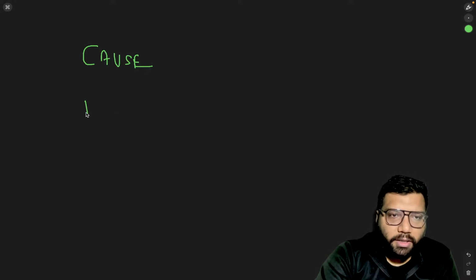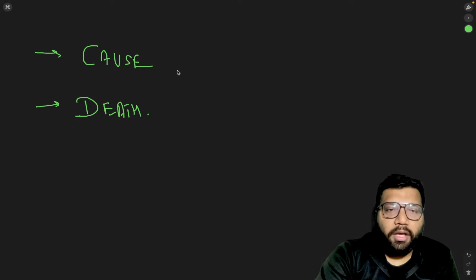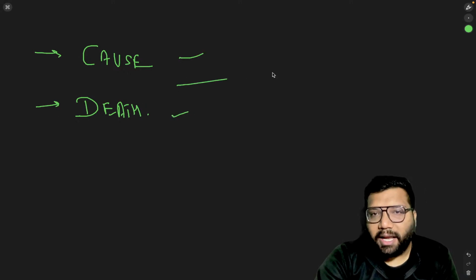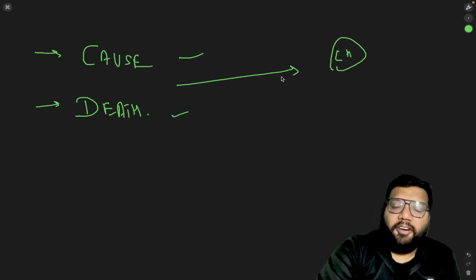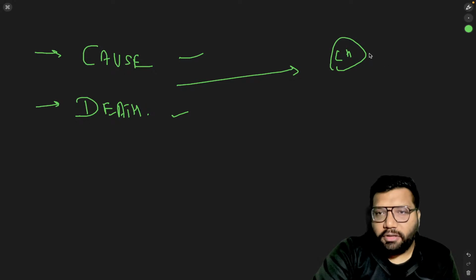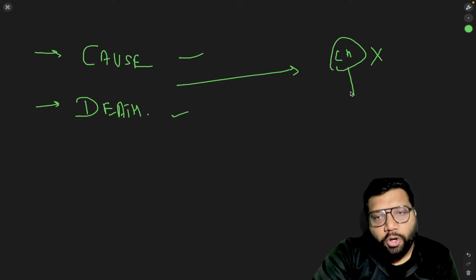And the second one is death. Now, if there is no cause, if there is no death, that cannot be a case of culpable homicide. And if a case cannot be a case of culpable homicide, there is no chance that it is a murder.